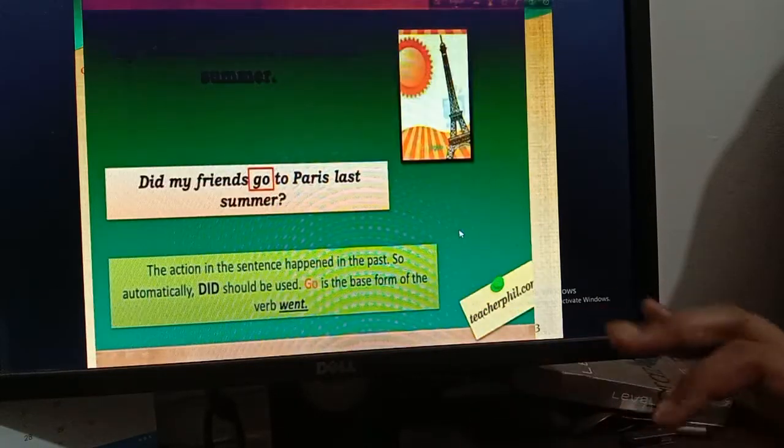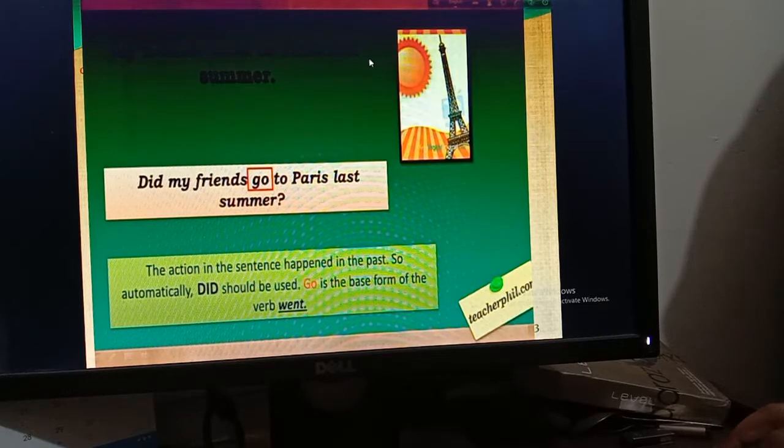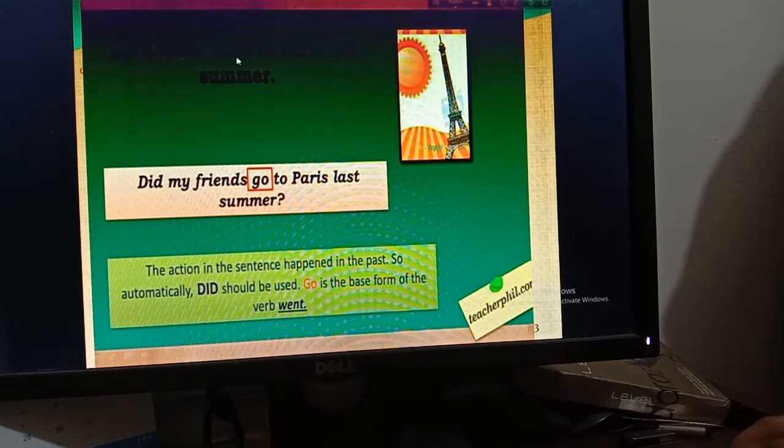Now, my friends went to Paris last summer. My friends is plural, but the main thing is went is in past tense. I told you that when we find the past tense in a sentence, we will just use did. We need not think about the subject. So, did my friends; as did is at the beginning of the sentence, you have to write the base form of the verb, that is go. The base form of went is go. Did my friends go to Paris last summer?